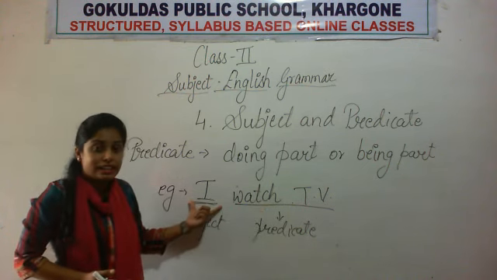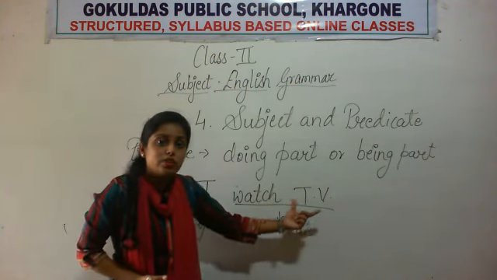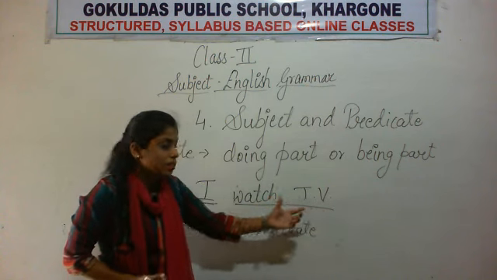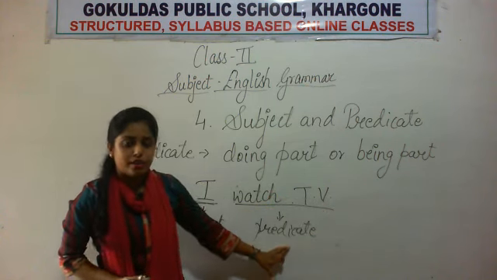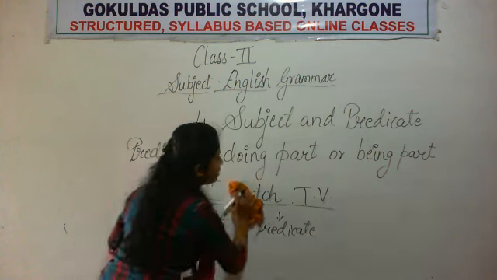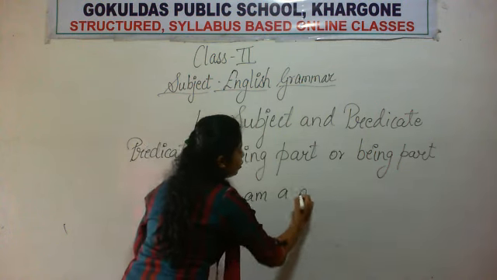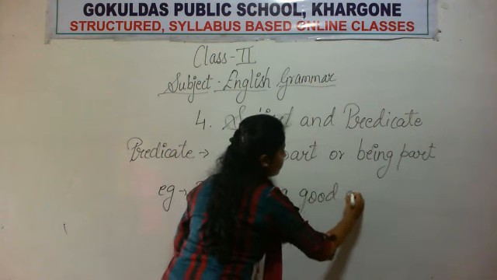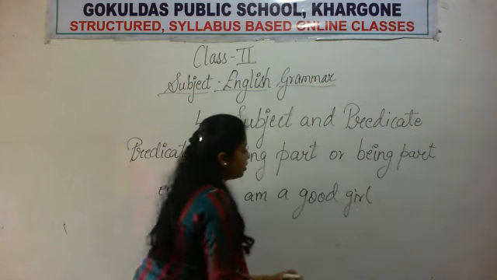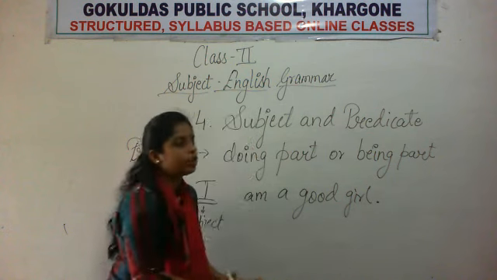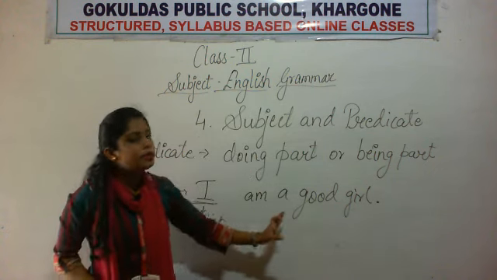Subject, that means I watch TV. Okay, so the subject watch TV. So this doing part is called predicate. Or for example, if I write, I am a good girl. Okay, so if we have a look at the full sentence, I am a good girl.